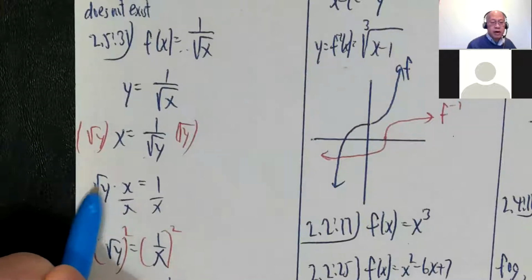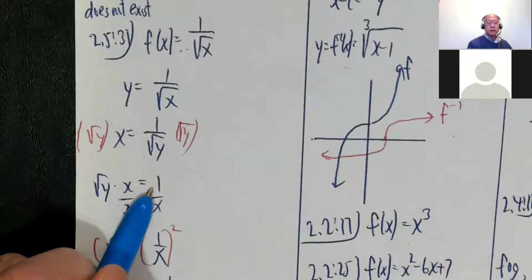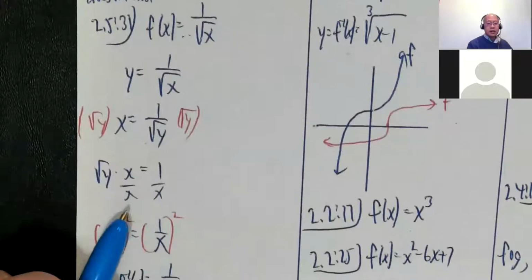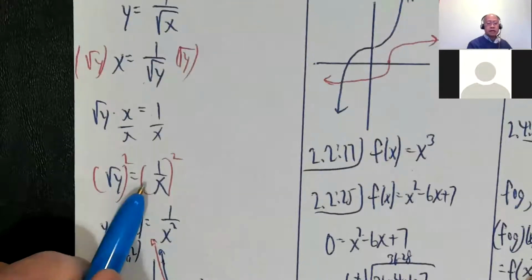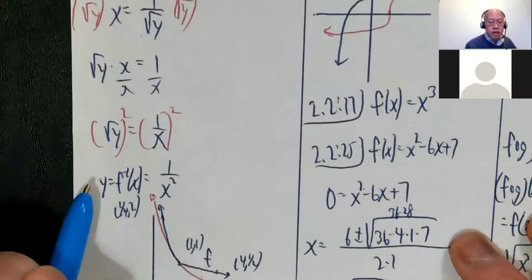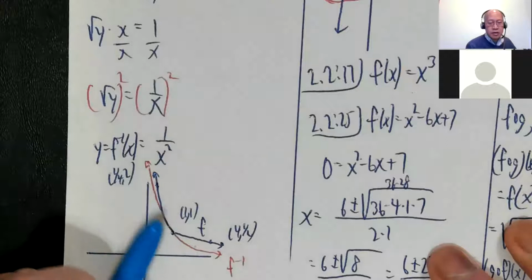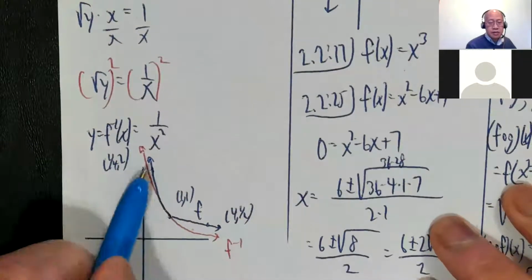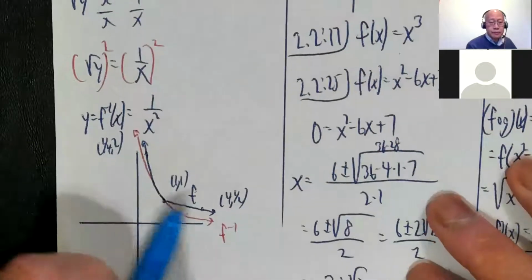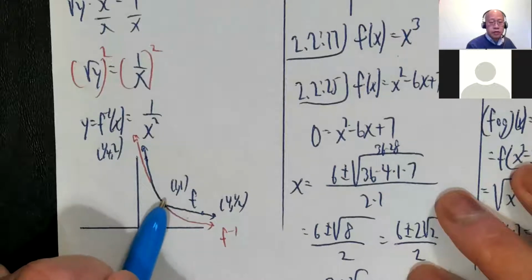So x radical y equals 1. Divide by x. Radical y equals 1 over x, and square both sides. So the inverse function is 1 over x squared. So they look kind of similar. Okay, but this is what they would look like. So they both go through 1, 1.